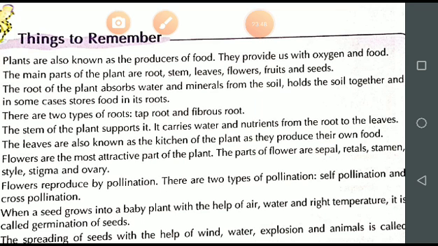In some plants you will see that the root also stores food. Is it clear? In some plants you will observe that the root also stores food, for example carrot, radish, beetroot, turnip, etc. Now the next point.